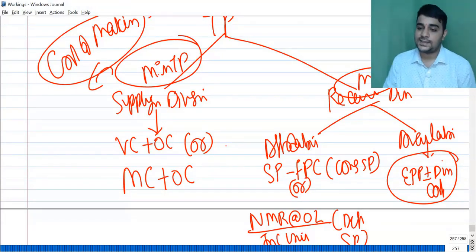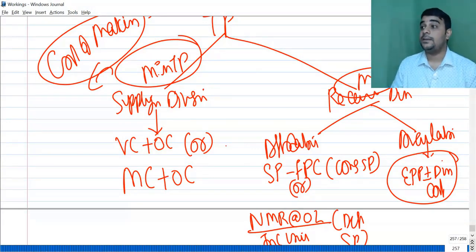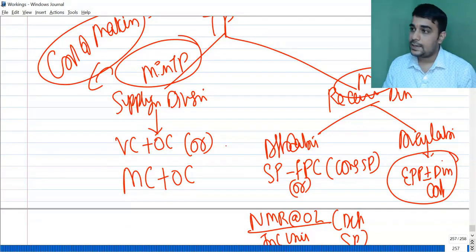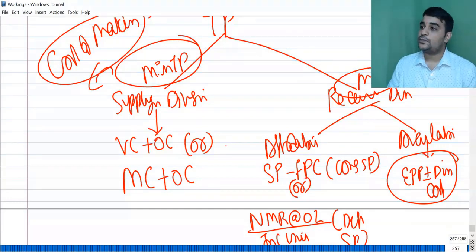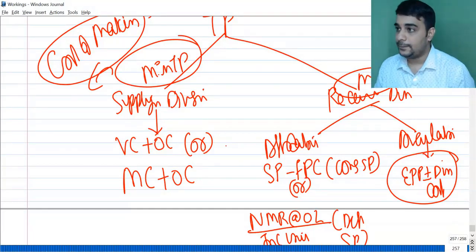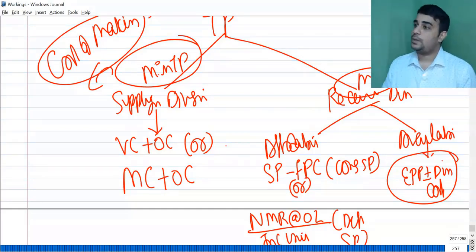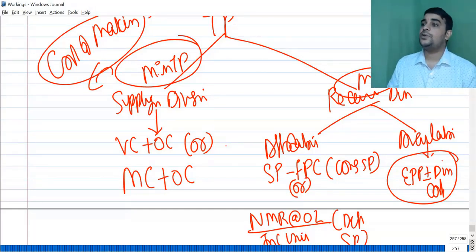You will see problems where the maximum transfer price turns out to be lower than the minimum transfer price. When you solve it, your maximum TP will be lesser than minimum TP. In that case, ideally a transfer should not be done. In that hotel example which I gave, the minimum transfer price would be 7,000 and the maximum transfer price would be 6,500. The table will say transfer should not be done, which indirectly means you take an outside hotel for the accommodation arrangement.